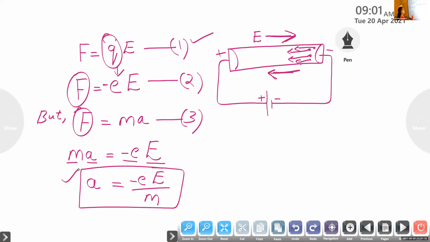Okay. Now we can find an expression for drift velocity. Can you say the first sentence again? The force experienced by the charge carriers due to the presence of electric field. The force experienced by the charge carrier due to the presence of electric field is given by F is equal to QE.